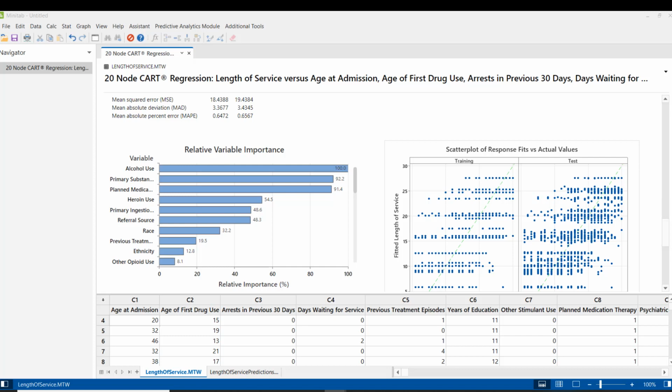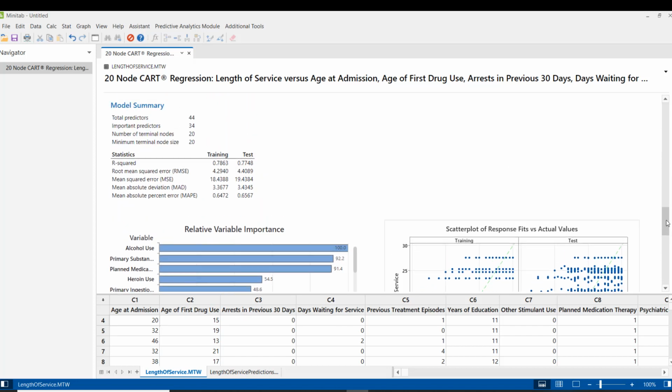And you can compare the other variables to alcohol use to determine the importance. Then this primary substance, the second one, the primary substance of abuse and planned medicinal therapy, they are around 92% as important as alcohol use. Then there is heroin use. So you can see the relative importance of variables in this.